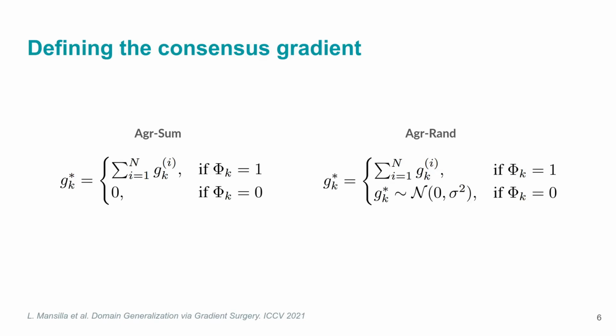The agreement run strategy assigns a random value to the gradient component when there is no agreement. In this way, we can prevent the effect of having dead weights that never change during training. By means of gradient surgery, we aim to adjust model parameters by modifying gradient updates so that they point in a direction that improves the agreement across all domains.